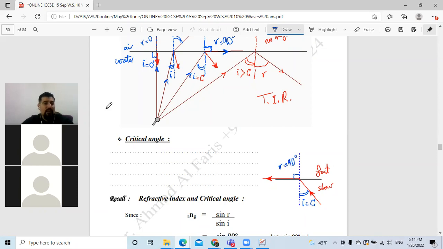In the fast region. Some of the answers said the angle between the normal and the ray. Of course, but what do you mean by the normal and the ray? Incident angle or incident ray? If you are talking about the incident ray, that means we are talking about the incident angle in general. But the question didn't ask about a normal incident angle. They asked about a specific angle of incidence, which we call the critical angle.